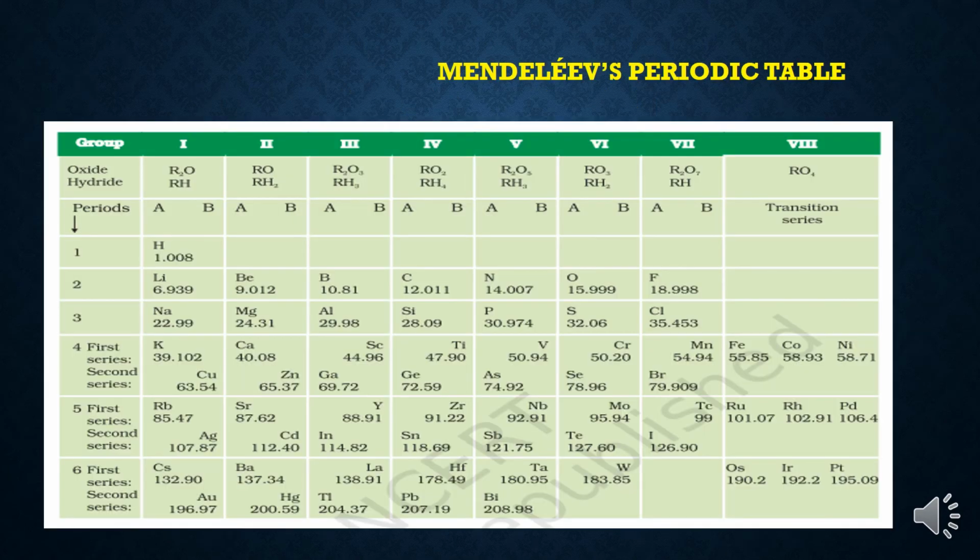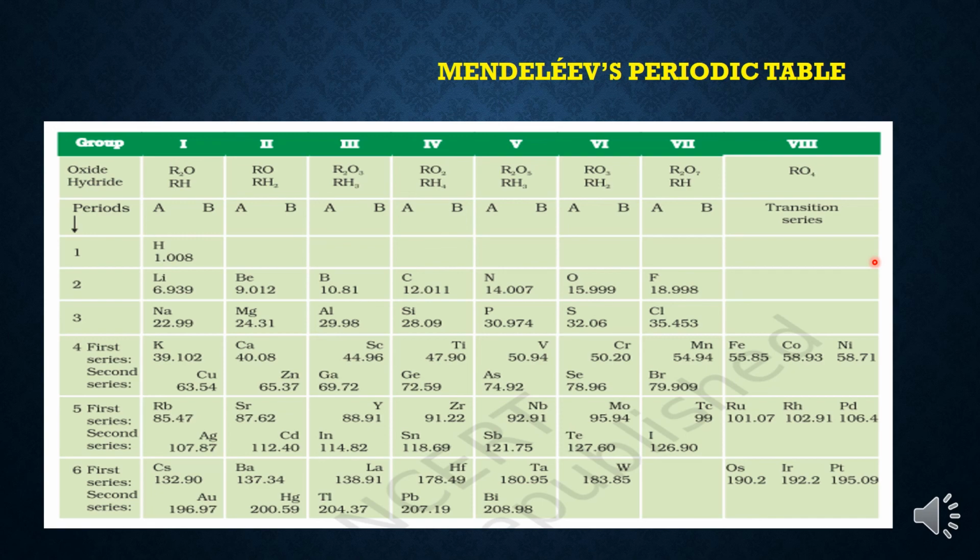Alright children, let's understand the Mendeleev periodic table. Children, as you are seeing on the screen, this is Mendeleev's periodic table and the vertical columns are called groups and the horizontal rows are called periods.